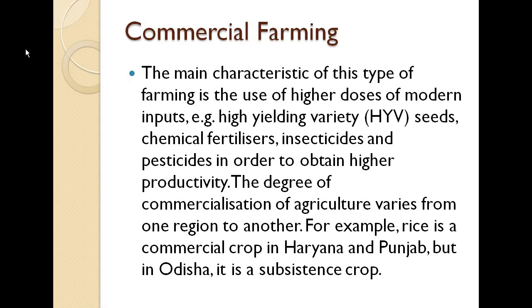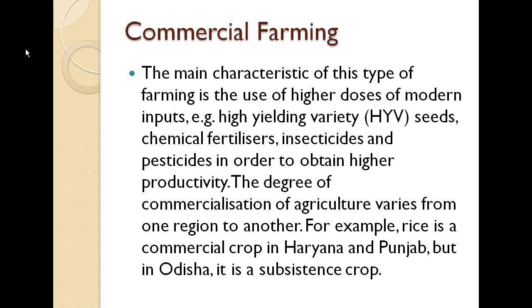They are using chemicals, they are using fertilizers, insecticides, pesticides and HYV seeds. So basically they are using all these things so that they get higher production, and with higher production they can sell it off in other parts of the states and other parts of the countries as well, so that they can earn a lot from their production.